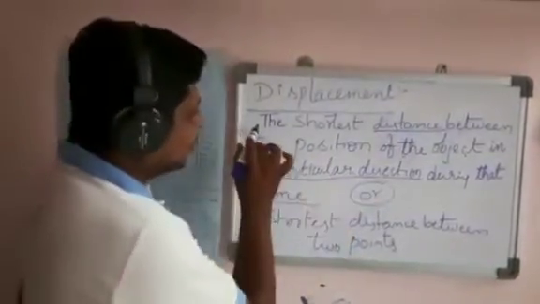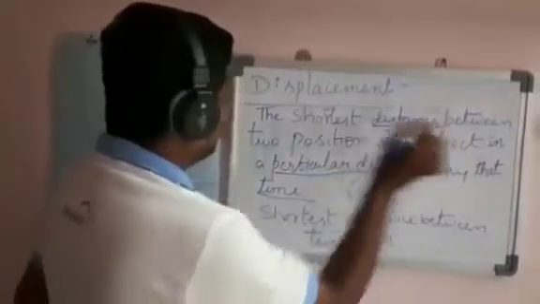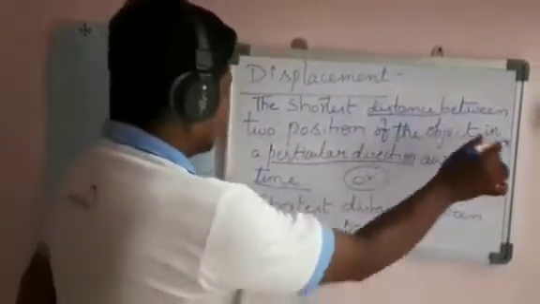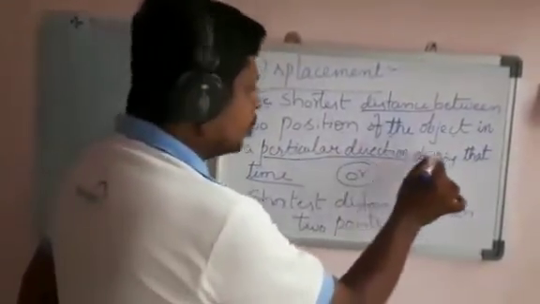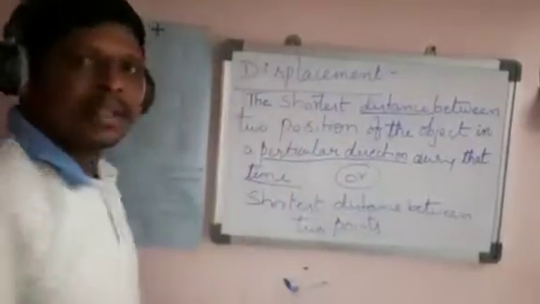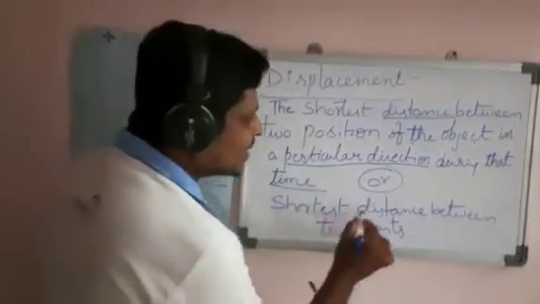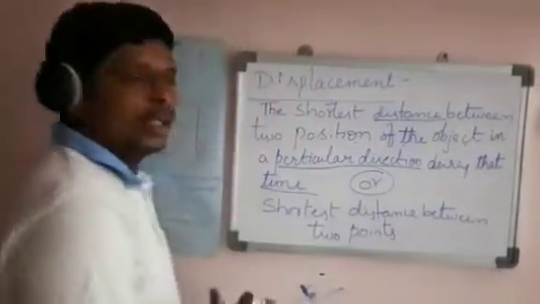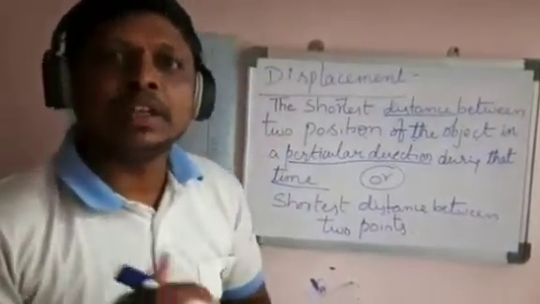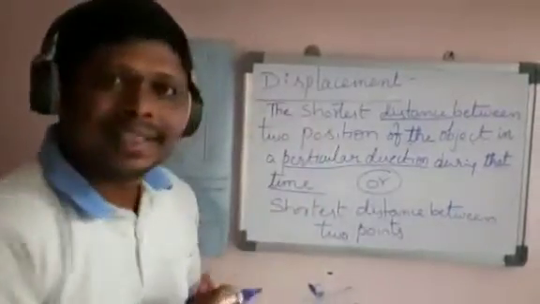The shortest distance between two positions of the object in a particular direction during the time is known as displacement. Another definition: the shortest distance between any 2 points is known as displacement.